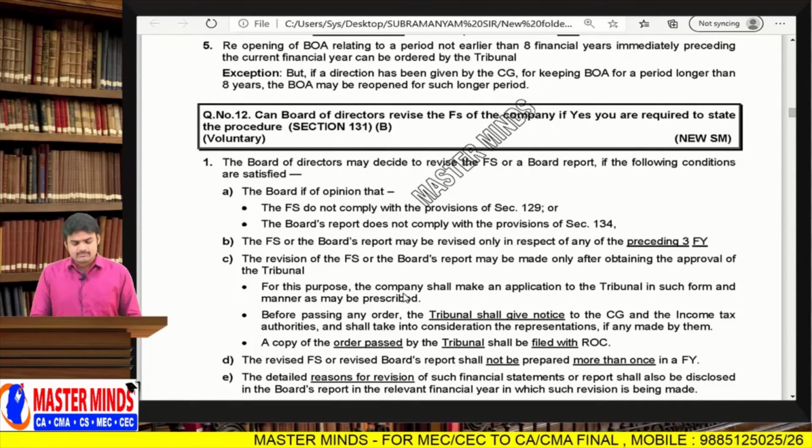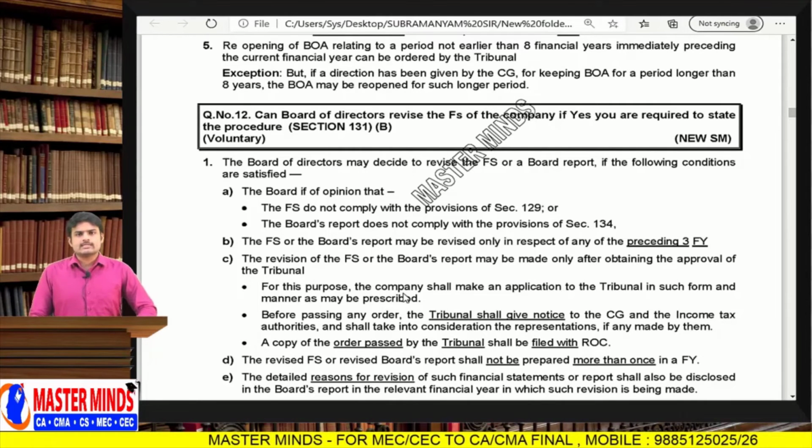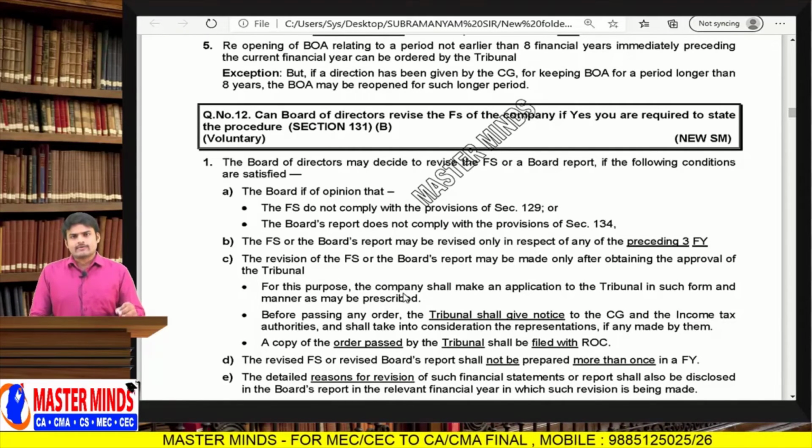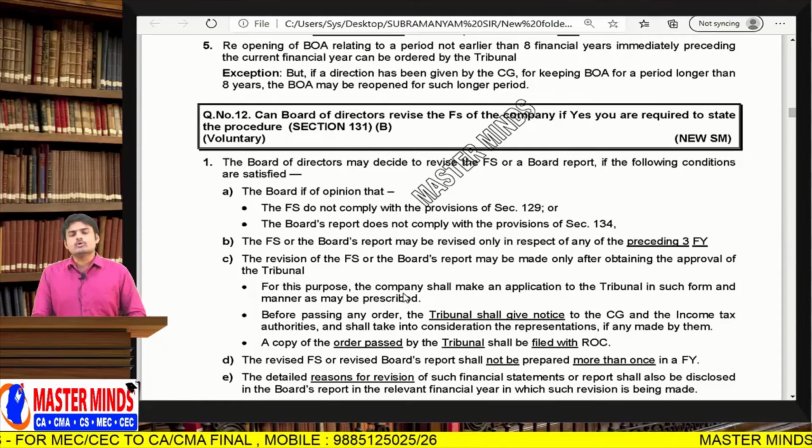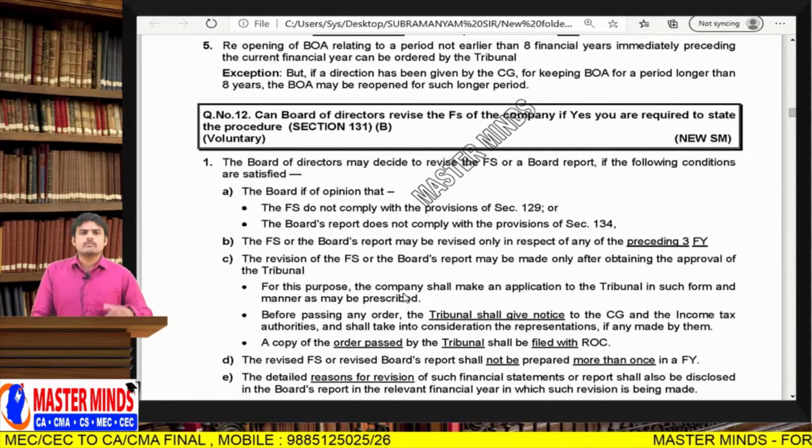They will file an application with NCLT. After considering the recommendations of these departments, NCLT will ask the company to reopen the financial statements. Point to be noted: NCLT can give authority to reopen the financial statements and books of accounts only up to the preceding 8 financial years, but not beyond it.